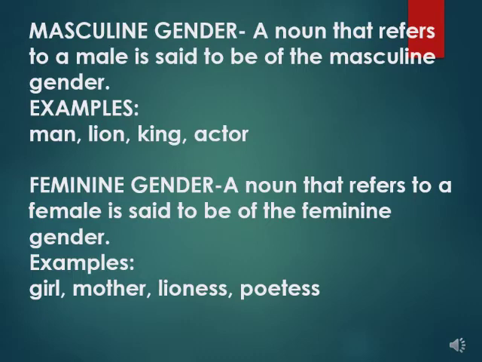Feminine gender. A noun that refers to a female is said to be of the feminine gender. The names of all female persons or animals come under this category. Examples are given here: girl, mother, lioness, and poetess. Here, lioness is the female of lion, and the other examples are of persons. Masculine gender and feminine gender are used both for human beings and animals.